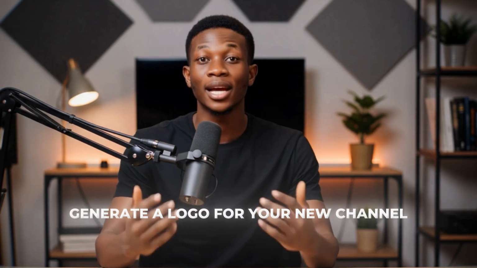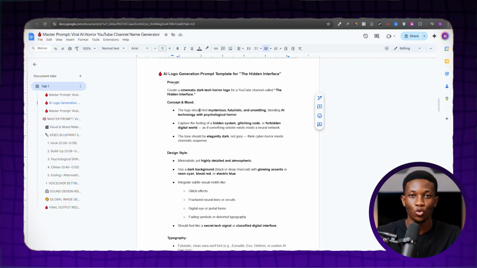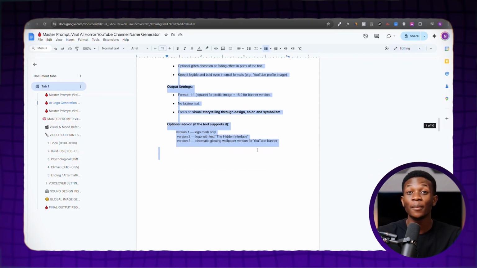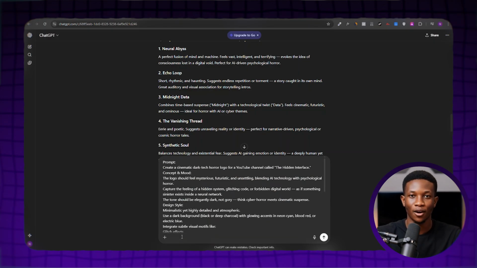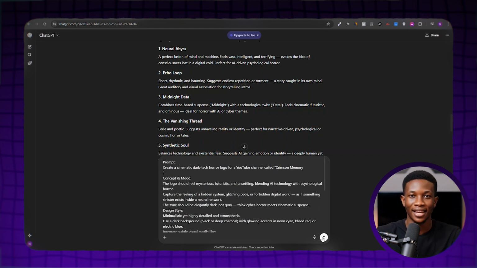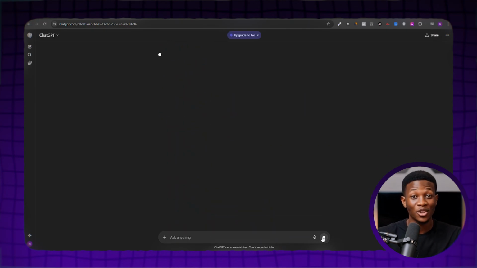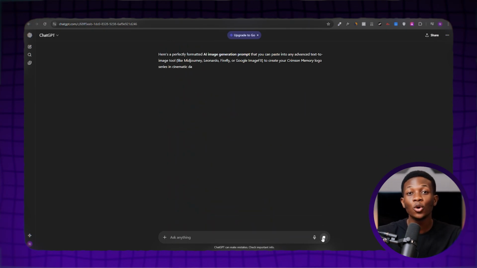Next, you'll generate a logo for your new channel. To do that, go back to the Google Doc template, scroll down to the next section and copy that block of text. Once you've copied it, head back to ChatGPT and paste the text. Before you click Generate, go to this section of the text and replace the placeholder with your chosen channel name. After that, click Generate so ChatGPT can give you the exact prompt you'll use to create your YouTube channel logo.